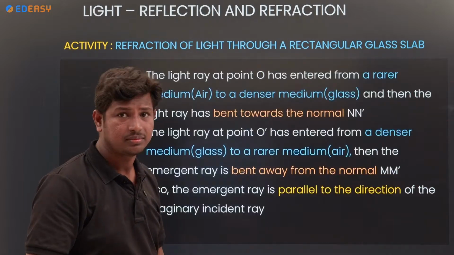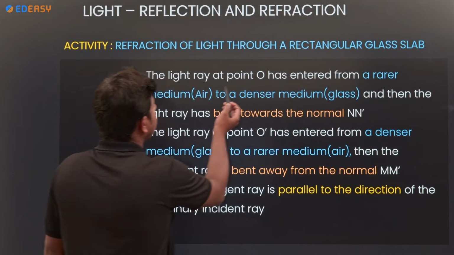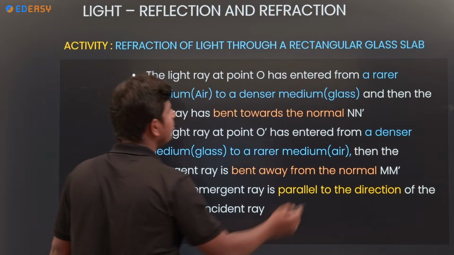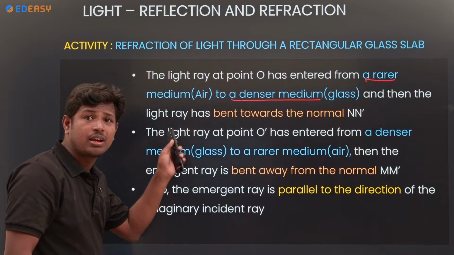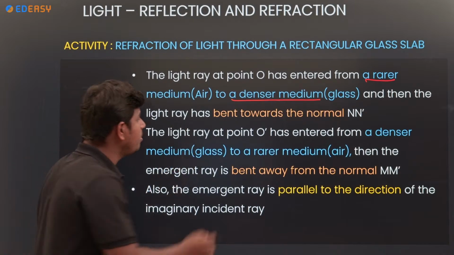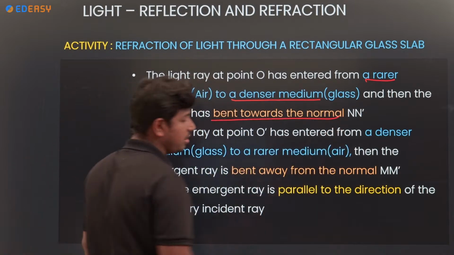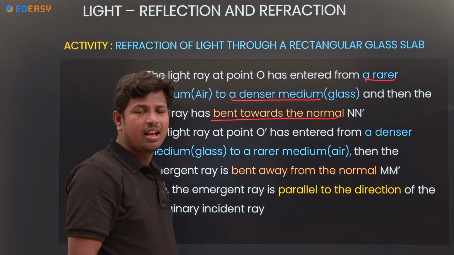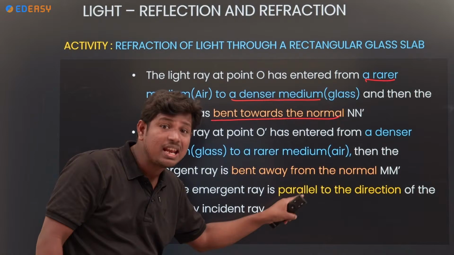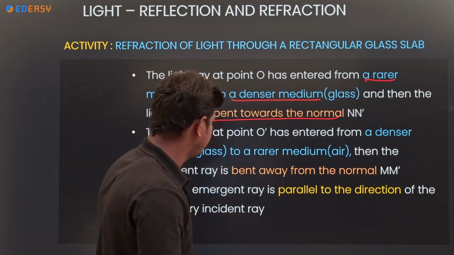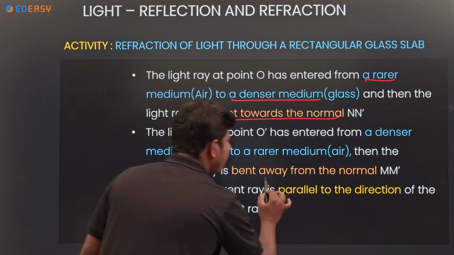Clear? See, the light ray at point O enters from rarer to denser medium. How will it bend? Towards the normal. We discussed that already. Rarer to denser, towards the normal; denser to rarer, away from the normal.